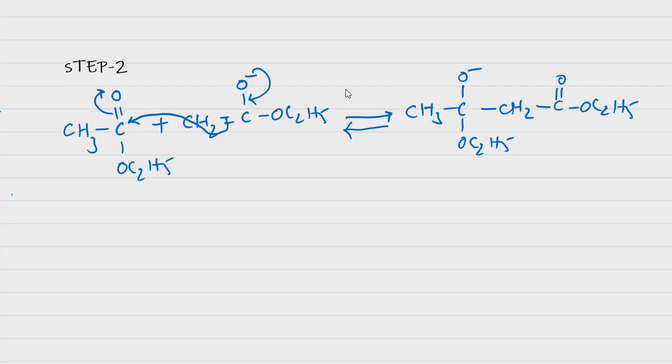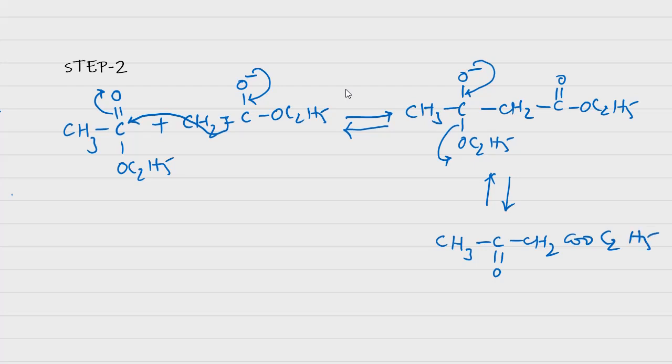But in this case there is a better leaving group, that is, the OC2H5 group will leave the molecule. And here we get ethyl acetoacetate, CH3 C double bond O CH2 COOC2H5. This is the ethyl acetoacetate.